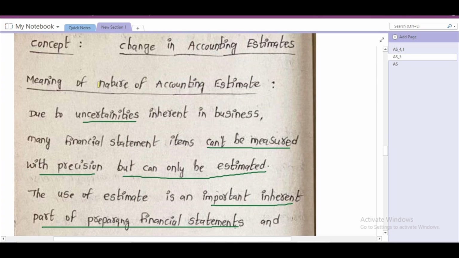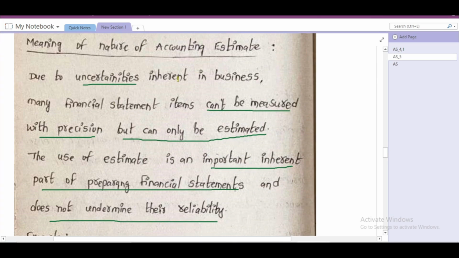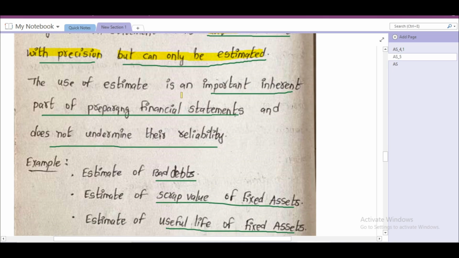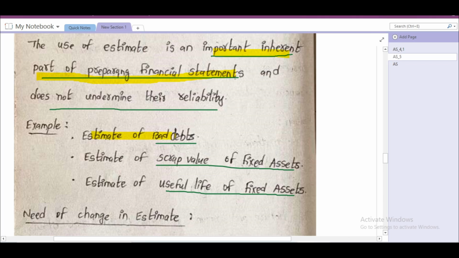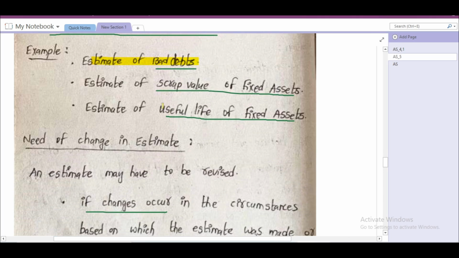Change in accounting estimates. Due to uncertainties inherent in business, many financial statement items cannot be measured with precision, but can only be estimated. The use of estimates is an important inherent part of preparing financial statements and does not undermine their reliability. Example, estimate of bad debts. Here also we have written the example.